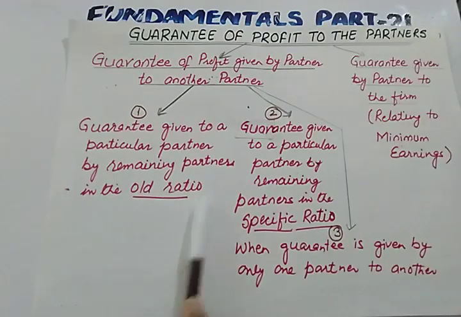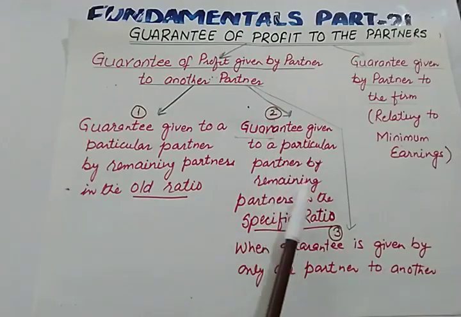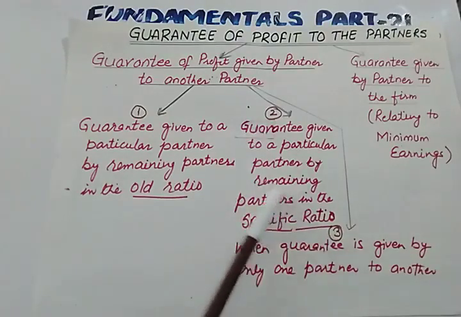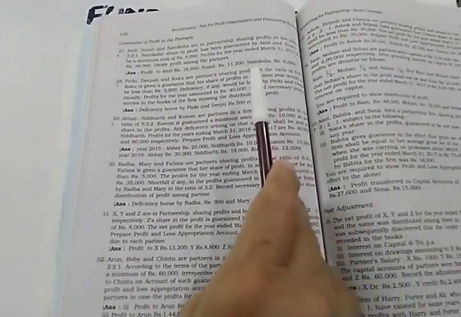So today we will be doing the second case, guarantee given to a particular partner by the remaining partners in a specific ratio, and we will be doing the third case also, when the guarantee is given by only one partner to another. We will cover these two cases in this lecture with the help of an NCERT question. So let us read question number 28. You can also open page number 108 of NCERT, question number 28.